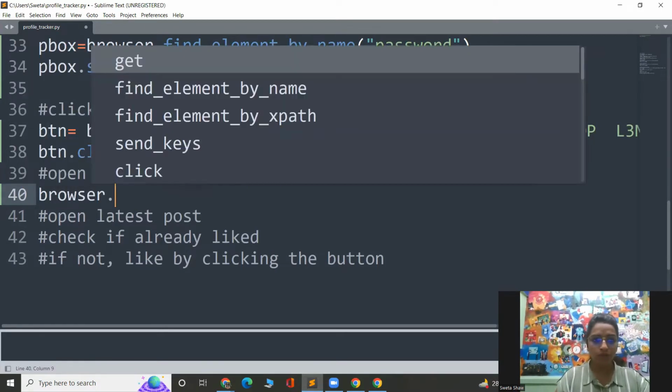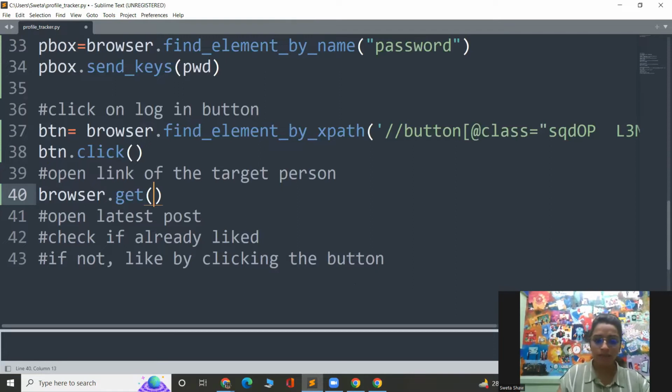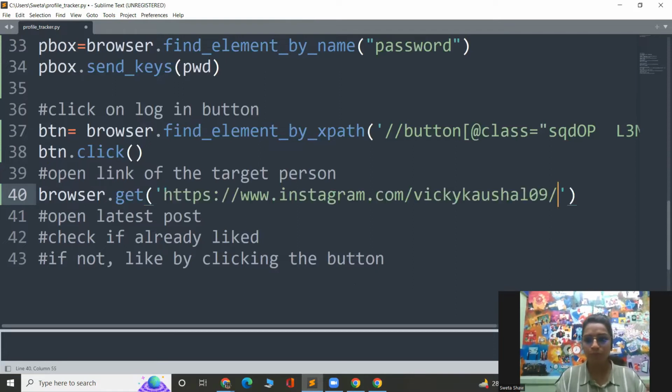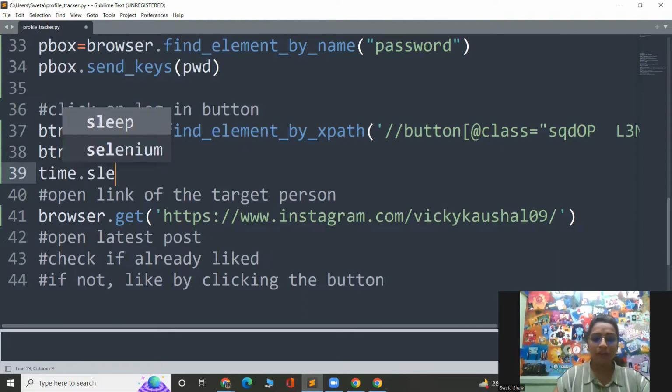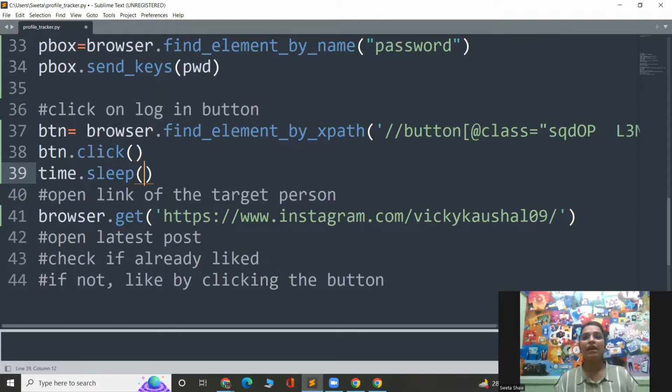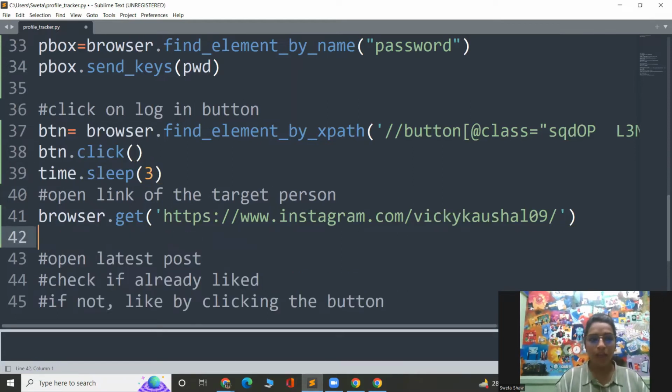Browser dot get and the link of page. Now just remember, once the click button is clicked, a new page is opening, right? So it's better to give a sleep here for some time so that there are no unnecessary errors thrown at us. So let's give a sleep of 3 seconds. Depending on your connection, maybe your pages are opening much faster than mine. You may need to bring this time down. But if your connection is weaker than mine, you have to push the time more.